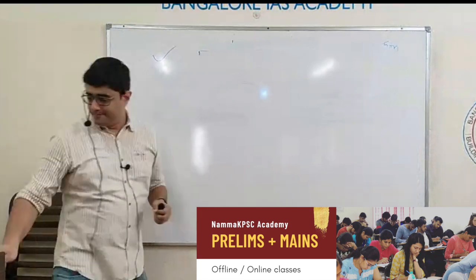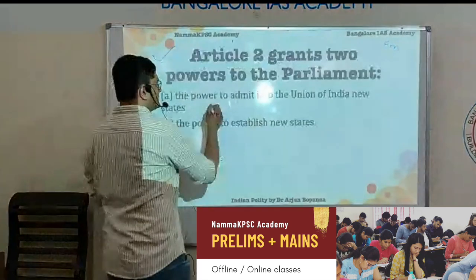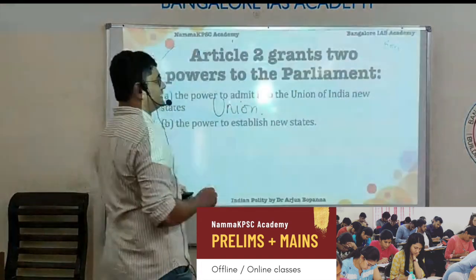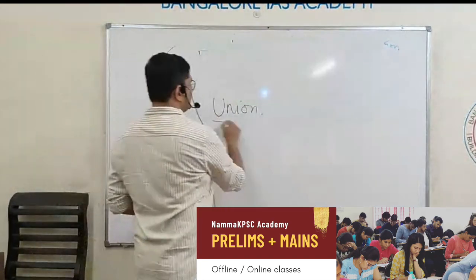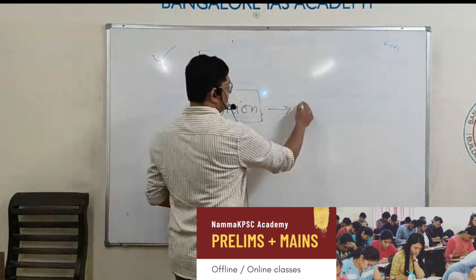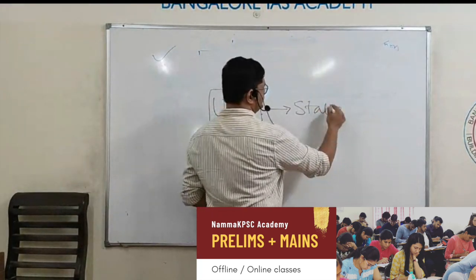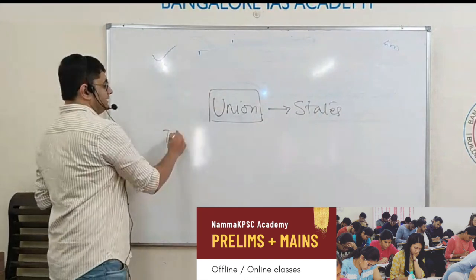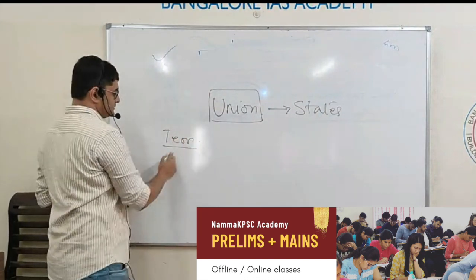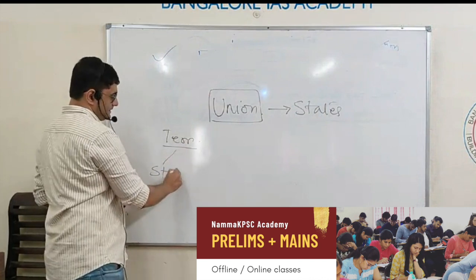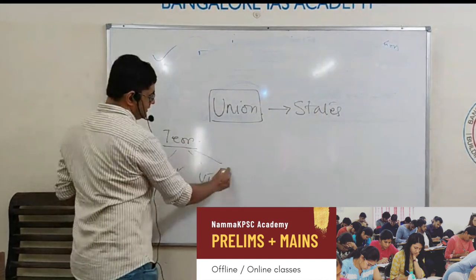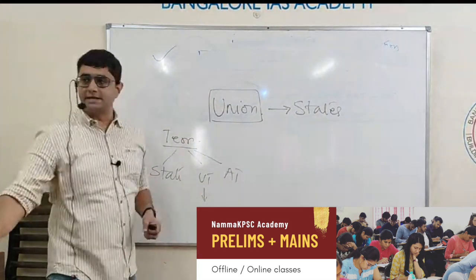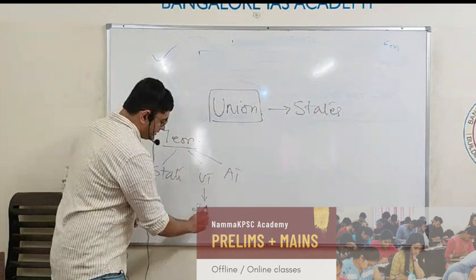So when I said union, what does it include? It includes states. The territory includes states, union territory and acquired territory. Now let's take an example of Jammu and Kashmir.